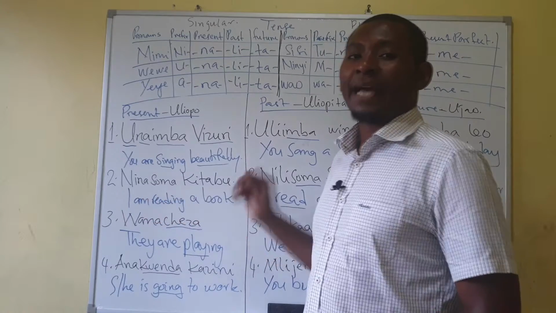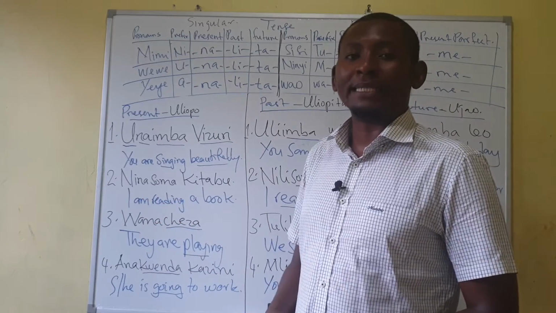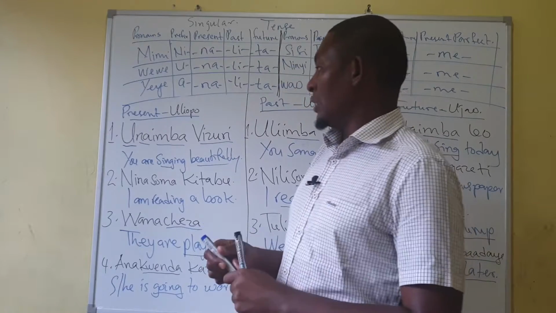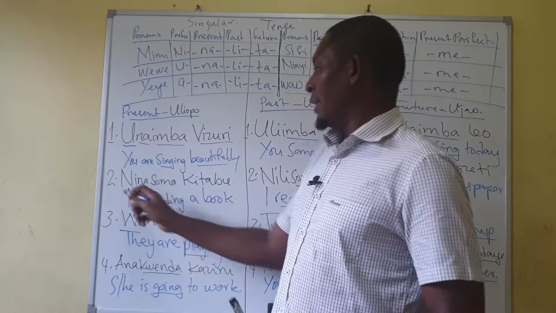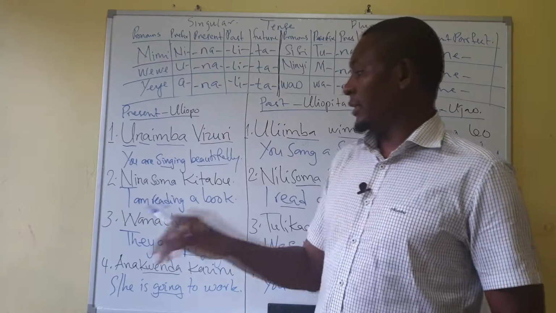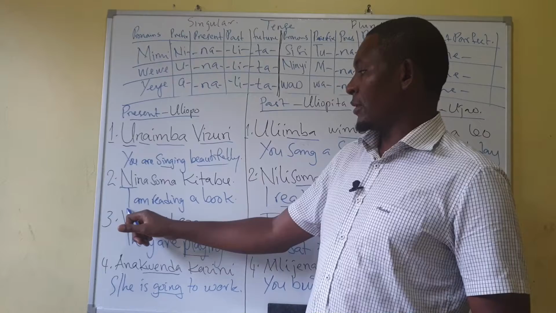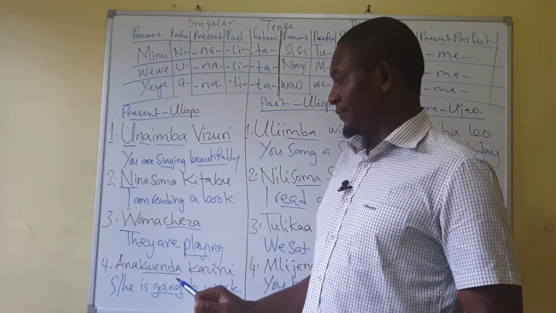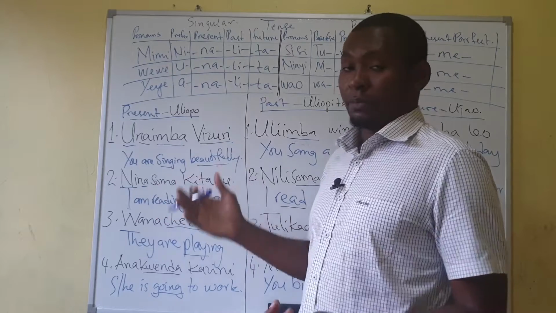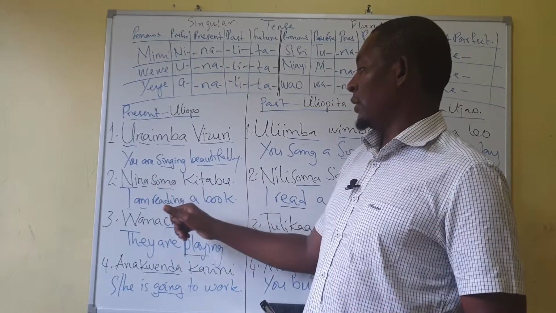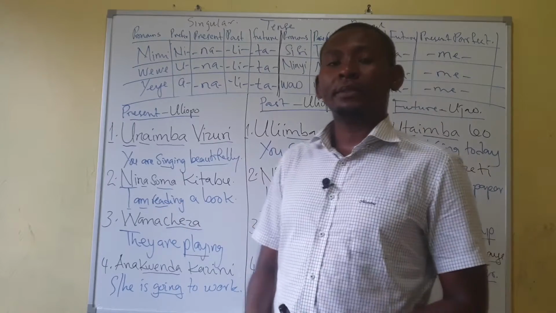And the second example is Ninasoma kitabu. Ninasoma kitabu. As I've said also here, ni is here. It's mimi, it's I. Na is our present. Soma is read.